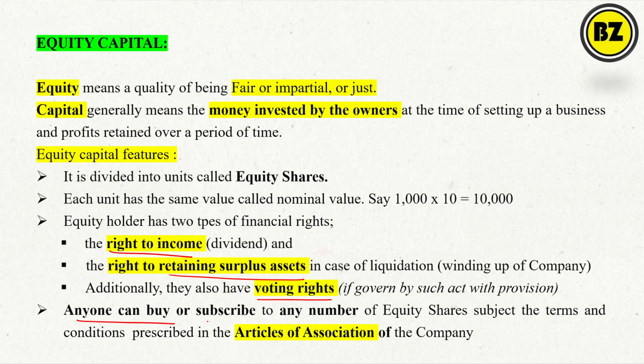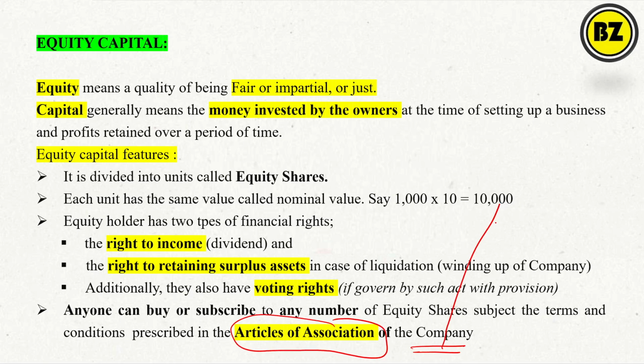Anyone can buy or subscribe to any number of equity shares, subject to the terms and conditions prescribed in the articles of association of the company. Basically, the articles of association is a very basic, fundamental document of the company.